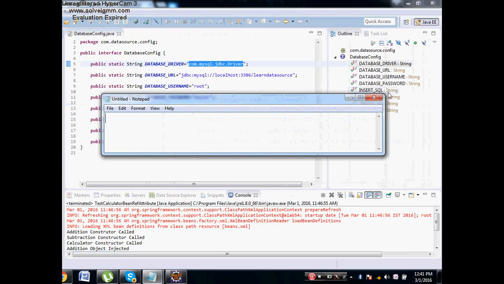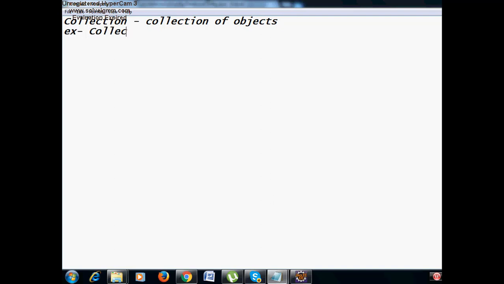Collection framework. Collection is nothing but a collection of objects. For example, you can think of a collection of apples in a box. In a box, that is also a collection, right? So collection is a framework which is used to store a collection of objects.